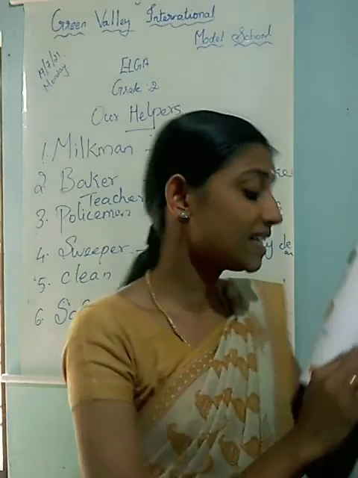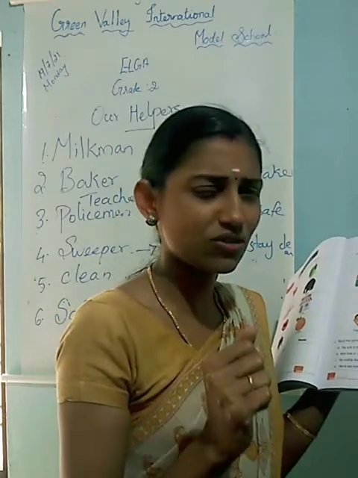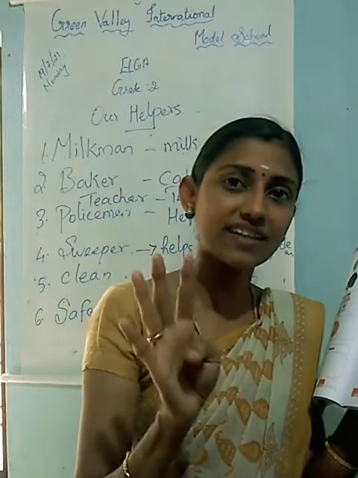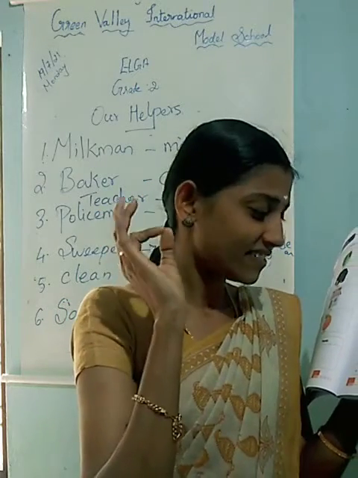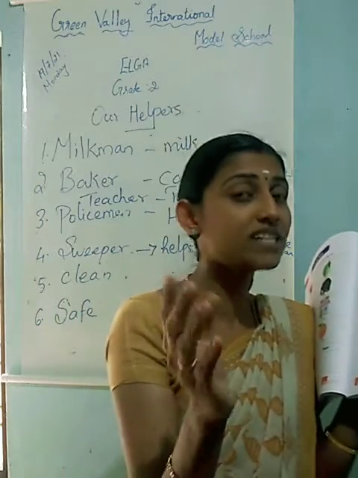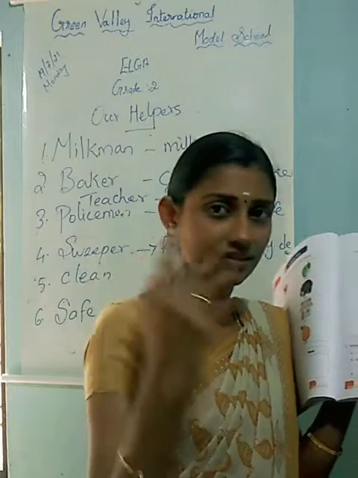Okay. Next, read the sentences and underline the naming words. It is very easy. Only 4 sentences are given there and you should underline the naming words. Naming words you all know, right? The names which we can call for anything, that is a naming word.